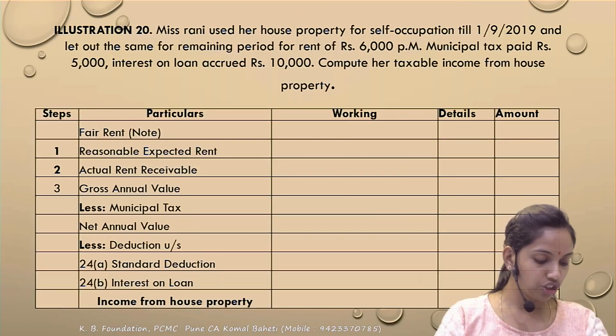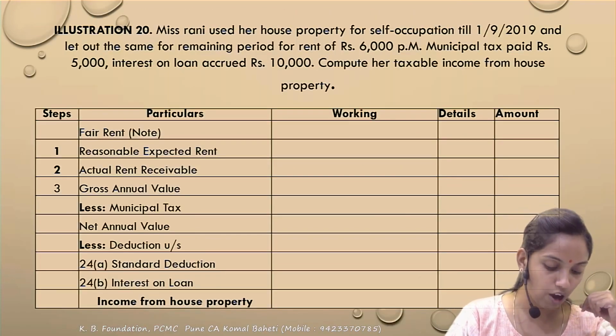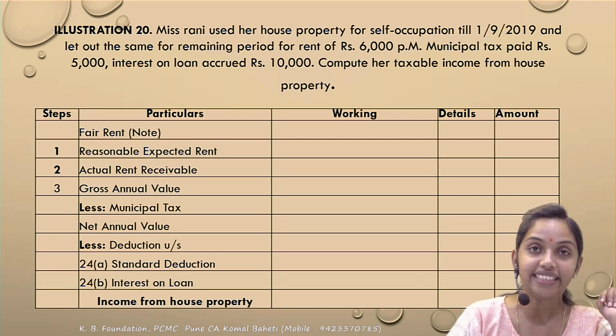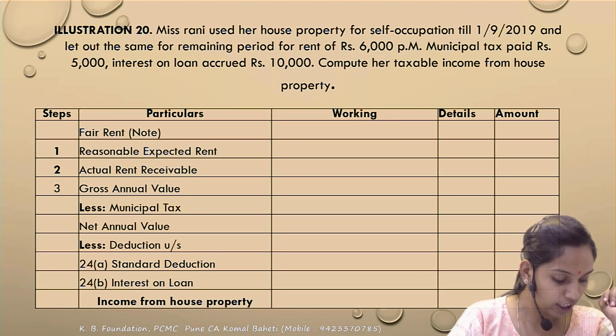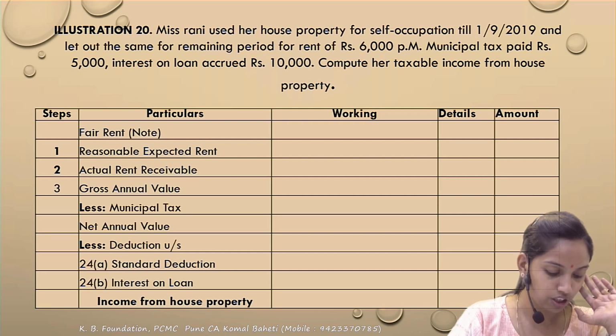Next, illustration 20. Miss Rani used a house property for self-occupation till the 1st September and let it out for the remaining period for the rent of 6,000 per month. The municipal taxes paid is 5,000 and the interest on the loan is 10,000. Compute the income from the HP.